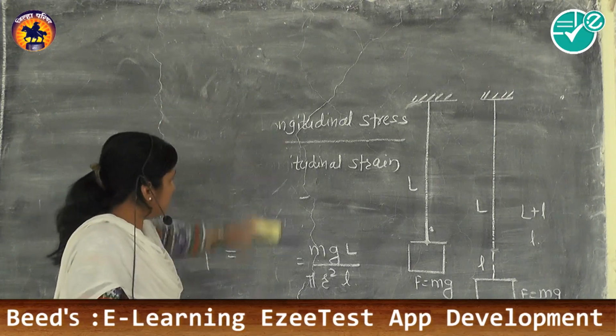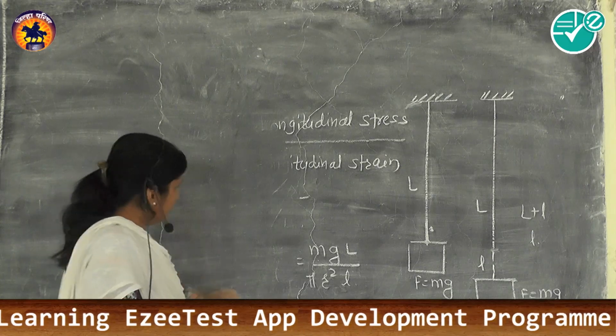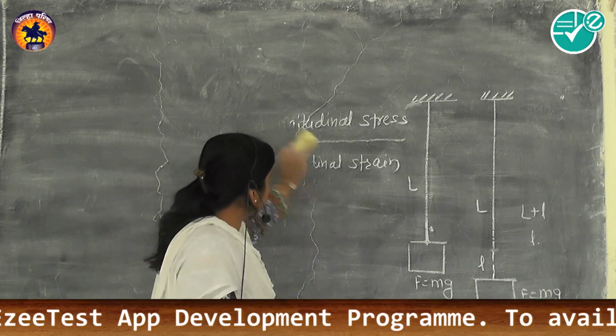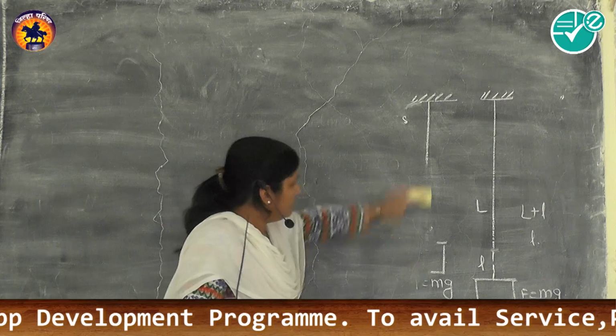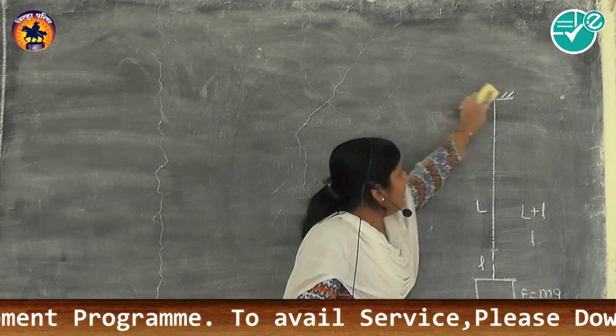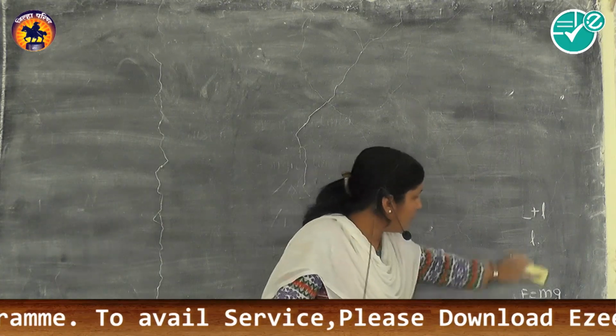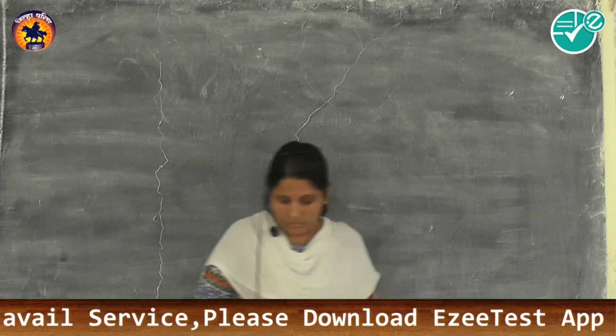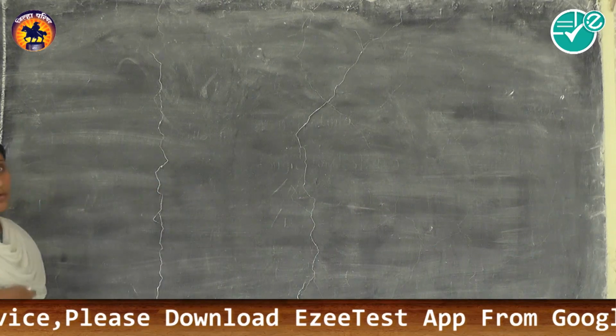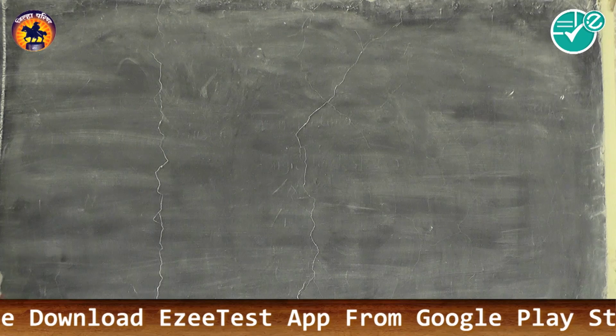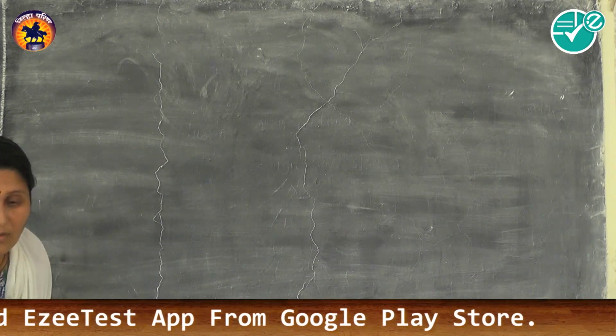It measures the resistance which elastic solids produce to elongation as well as to compression. That is the more important thing. So the material whose Young's modulus is more is more elastic. That's all about Young's modulus.